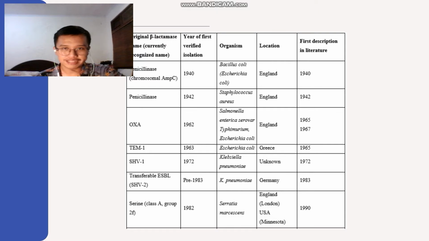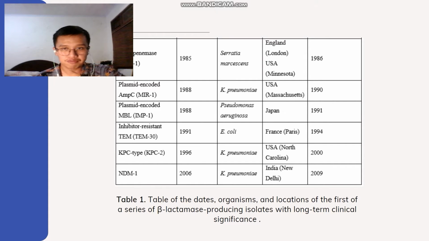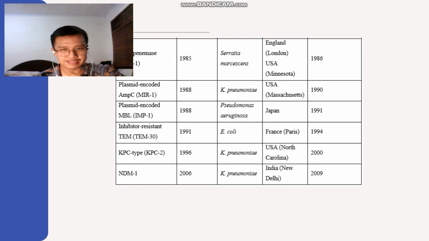On the next 2 slides, you can see the table of the dates, organisms, and locations of the first of a series of beta-lactamase producing isolates with long-term clinical significance.